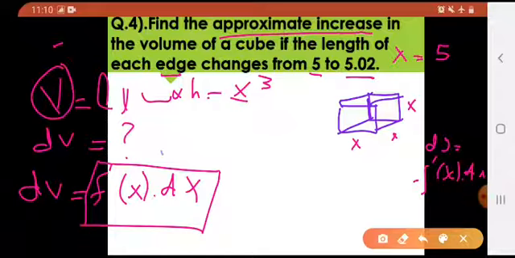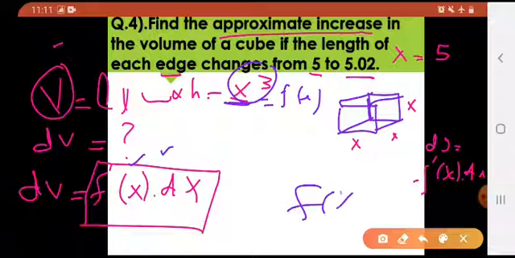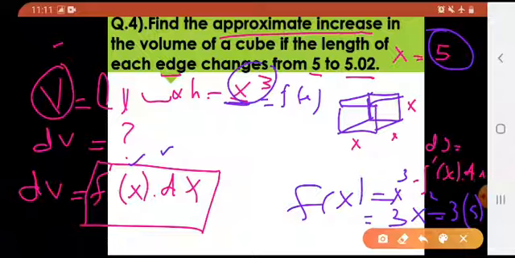Okay, now let's talk about finding these two values. This is my V which is a function of x, that is, this is my f of x also. I have to find its derivative with respect to x. So what is the derivative of x cube? If f of x is x cube, what is the derivative of this? It is 3x square. We all are familiar with this, right? Now since we have to find the approximate value, we will be putting the values over here. What is the value of x? I just told you it was 5, so you will be putting 5 here. So 3 into 5 square, that would be the value of f dash of x.